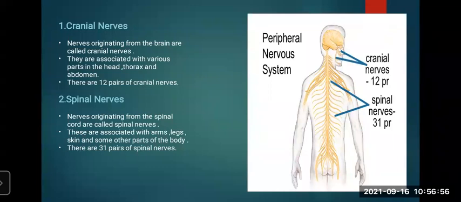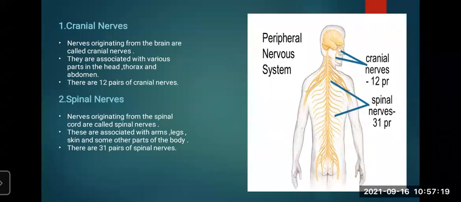You can see in the picture a brain, and the nerves coming out from the brain are called cranial nerves. They are of 12 pairs and are associated with various parts of the body: head, thorax, and abdomen. So cranial nerves originate from the brain only.